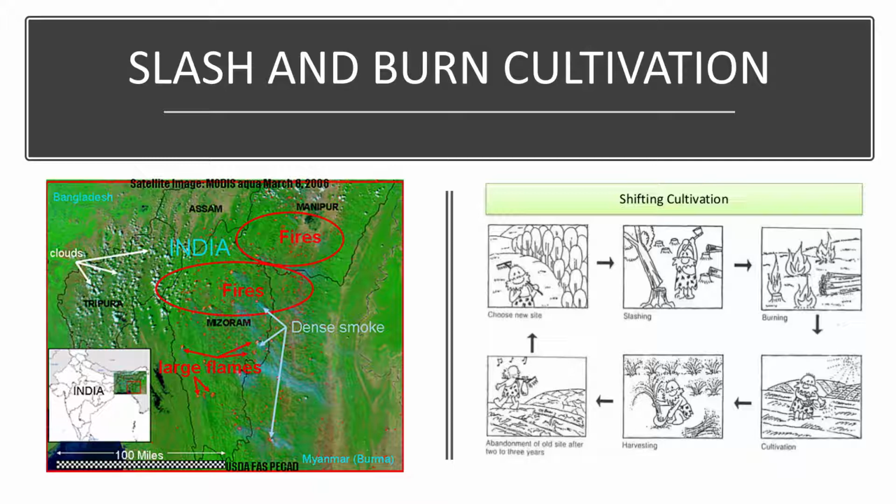The second picture, when we focus on it, you can see in a cartoon kind of form. You choose a new site, you slash and cut all the trees. You burn the trees, then you cultivate for some time, you harvest for some time, and you abandon the old site after 2 to 3 years and go and choose another site. This is the reason why this kind of cultivation is not eco-friendly, because it leaves the land open to soil erosion.